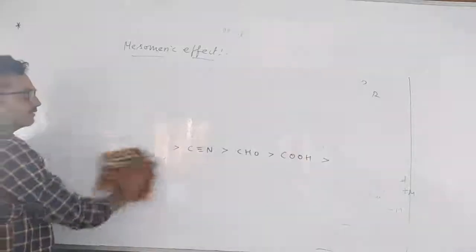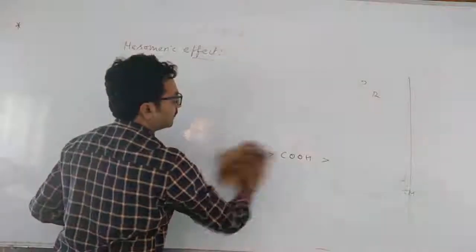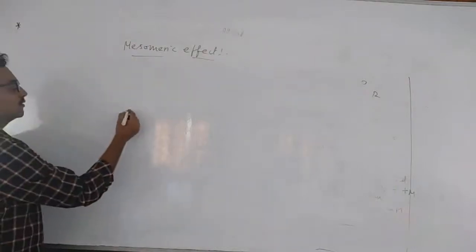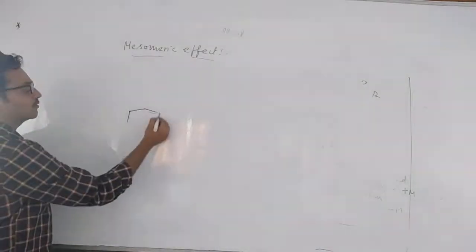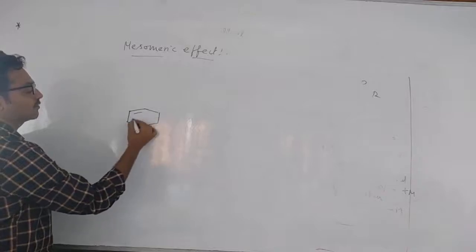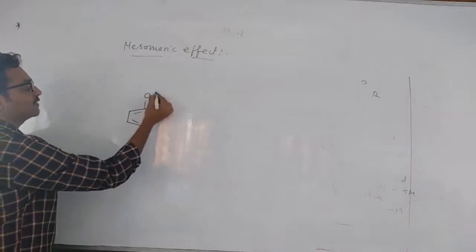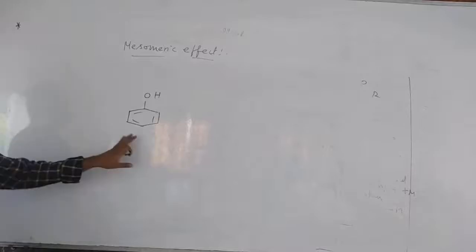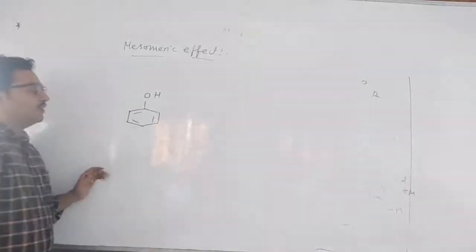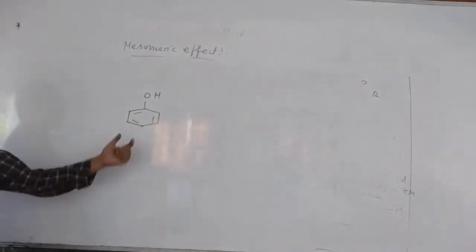How it will affect the acidity and basicity of amines, the order you can see. Suppose phenol is there. Phenol is acidic or not? Phenol is acid or base?